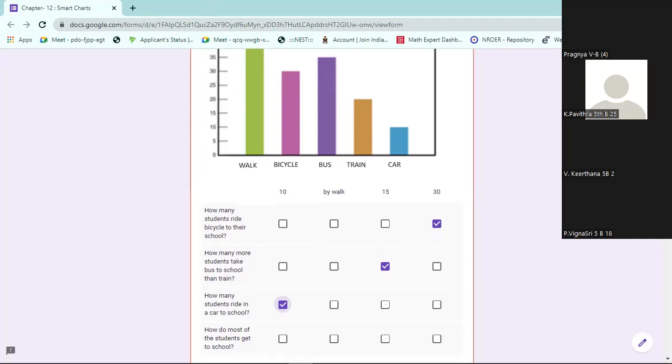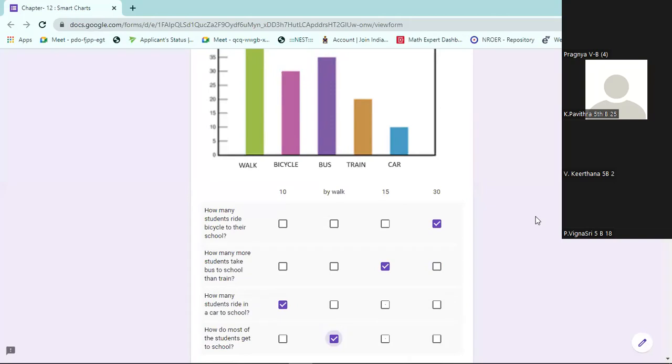Which medium of transport do most of the students use? More number are coming by walk. Okay, that's all.